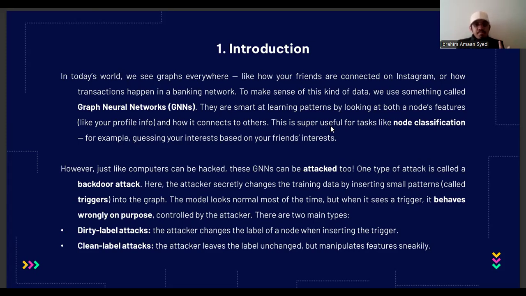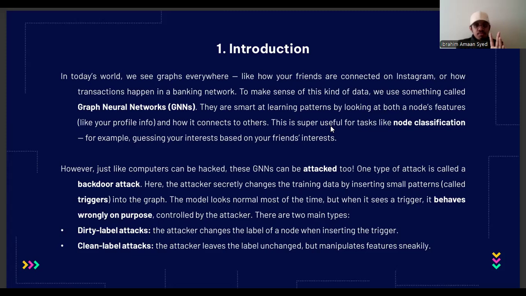But here's the problem. Sometimes hackers or bad actors try to sneak small hidden changes into data during training, and this is called a backdoor attack. Normally, the network works well, but if the secret trigger appears later, the network can give wrong answers on purpose.